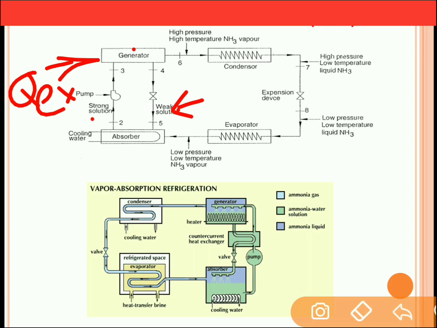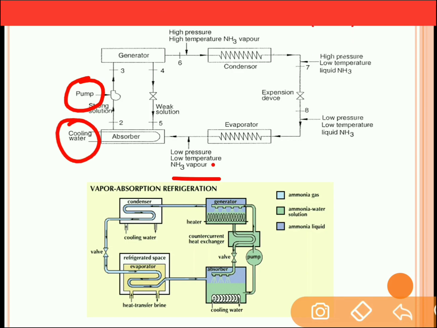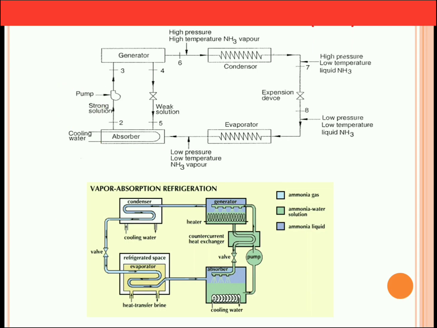And as the strong solution moves from the absorber to the generator with the help of the pump, the low pressure, low temperature ammonia vapor will convert into high pressure, high temperature ammonia vapor. Now in this case, instead of a compressor, we are using a pump, because a pump is a device which is used for liquids and a compressor is a device which is used for gases. If there was a vapor, we would have to use a compressor, but now this vapor is absorbed in the absorber. So we have a liquid solution instead of a gaseous one. So in order to handle the liquid, we are using a pump. So instead of a compressor, we are using a pump to handle the liquid, and this liquid is nothing but a strong solution of ammonia and water.